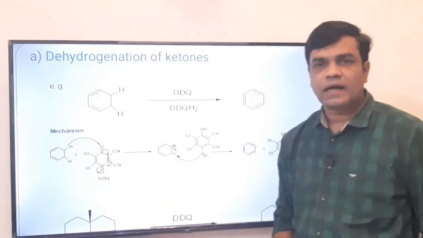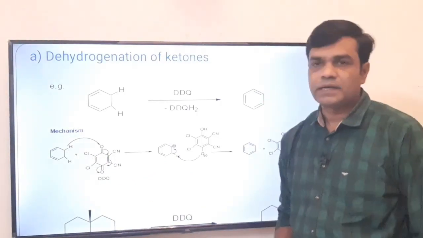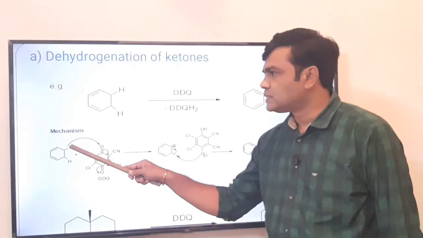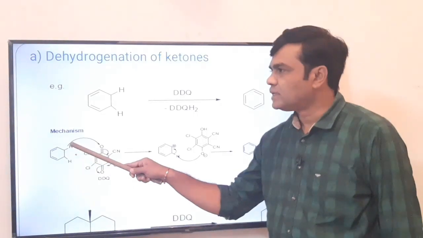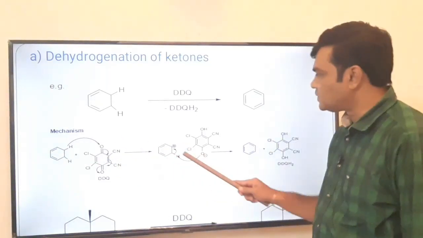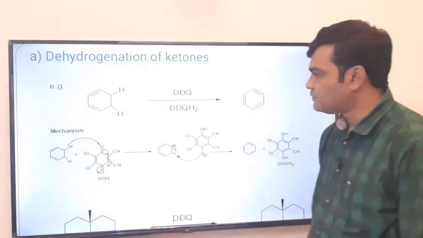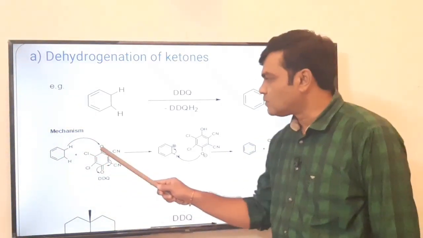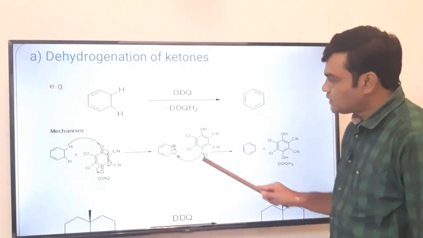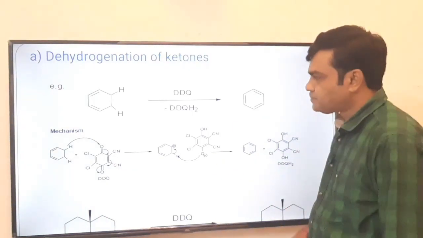Hydride ion means what? Hydrogen having negative charge. It means this carbon-hydrogen bond breaks heterolytically. This hydrogen gets the bonded pair of electrons, so it has the negative charge, and carbon has the positive charge. So, carbon will bear the positive charge here. It is deficient. Positive charge means it is deficient, and this H negative and O positive bond is formed. So, this is the formation of DDQH, from DDQ.